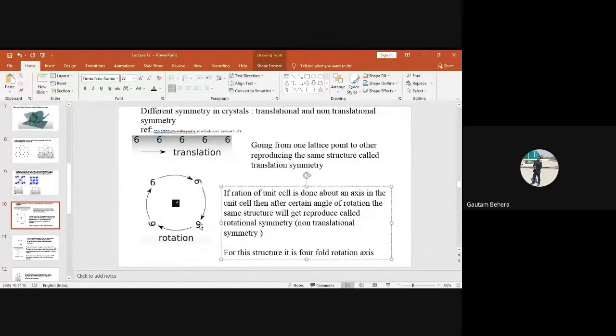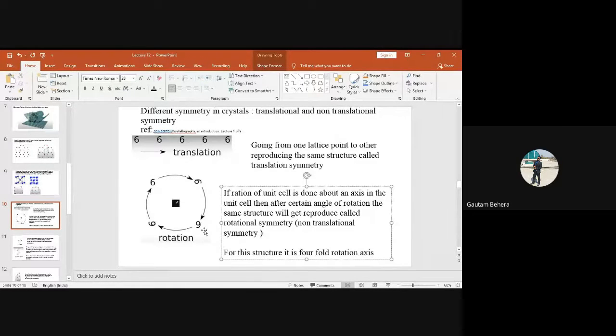Okay. Suppose I am taking a square now, for example. Cube will be somewhat difficult right now, so just take a square.